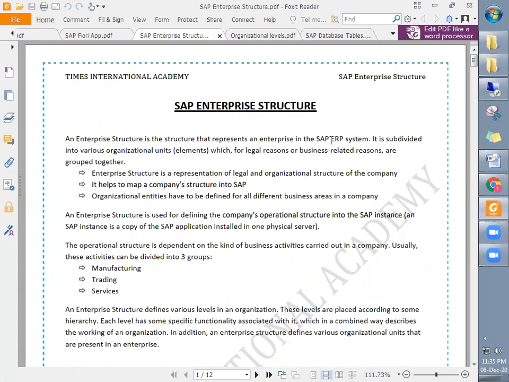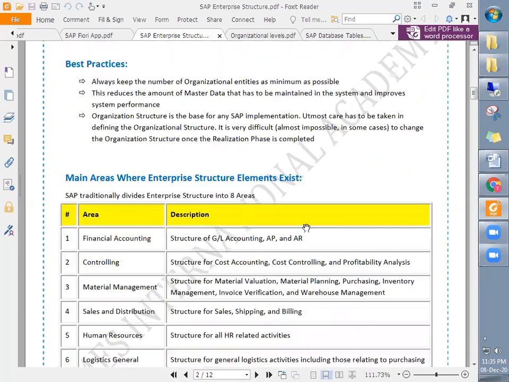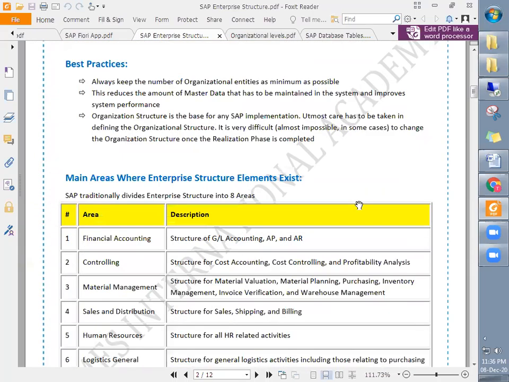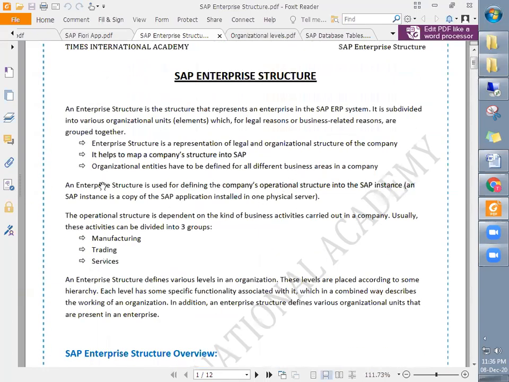So it is the same, it is applicable in ERP as well as in S4HANA. It is subdivided into various organizational units, which for legal reasons or business related reasons are grouped together. Enterprise structure is a representation of the legal and organizational structure of the company. You see, this is the legal and organizational structure of the company. The same thing is represented in SAP with these organizational units. So that is the meaning of this bullet point. It helps to map a company's structure into SAP.